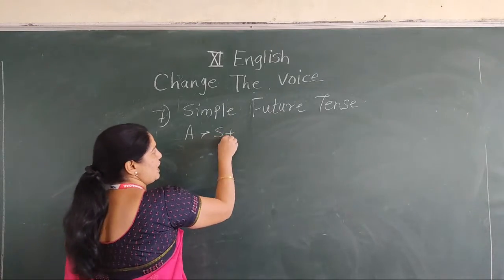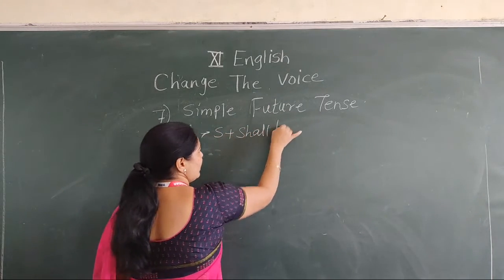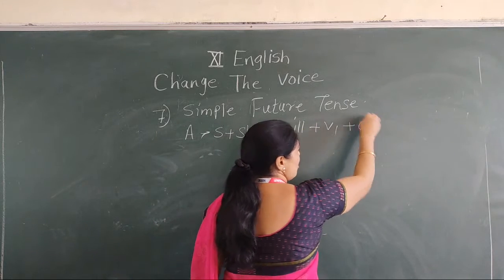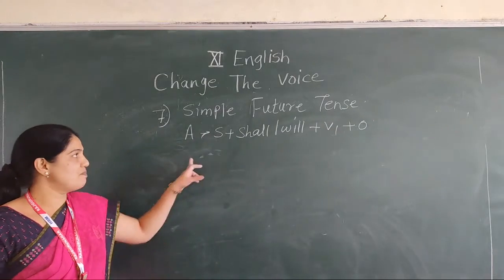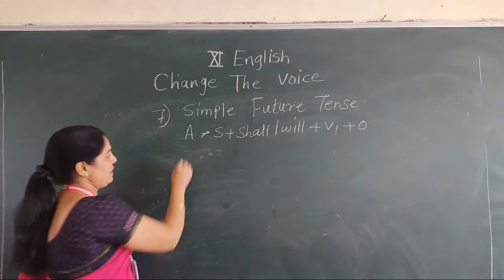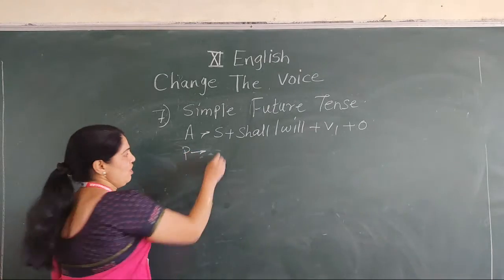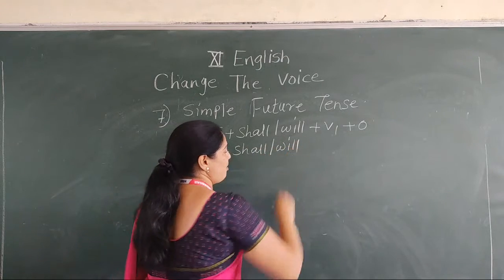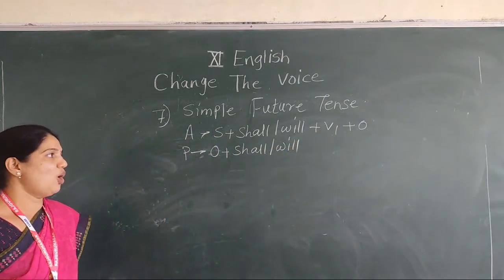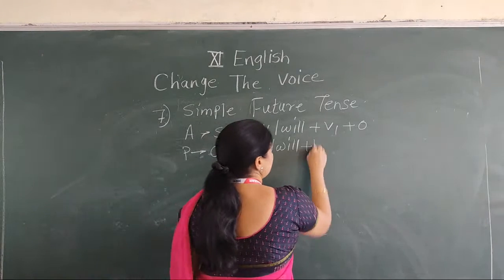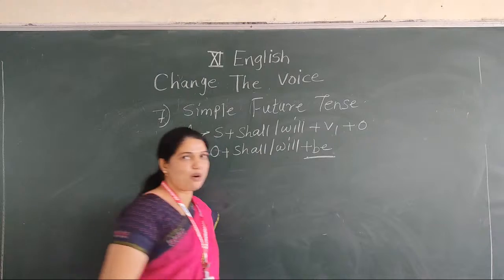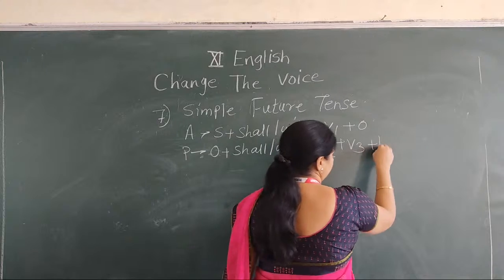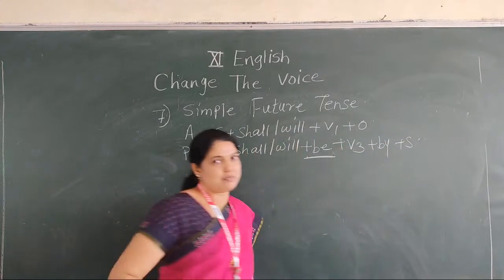Subject, which to be formed we use in future tense, shall or will, plus V1, the main verb, plus object. It's the structure of simple future tense. At the time of converting it into passive, object, write down the same to be verb, shall or will according to the subject or object. Then write down here be. It's the most important. Be, then V3, V1 into V3, by plus subject.